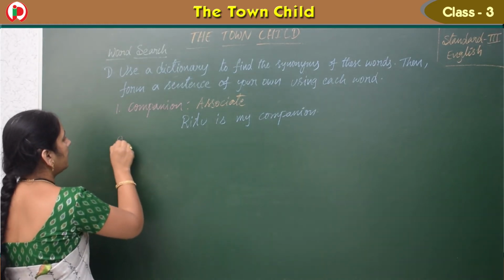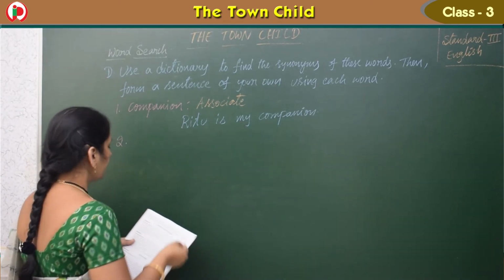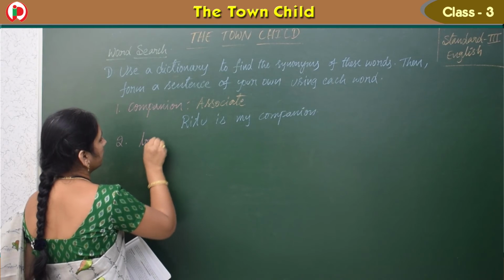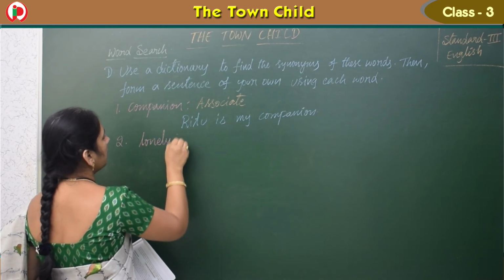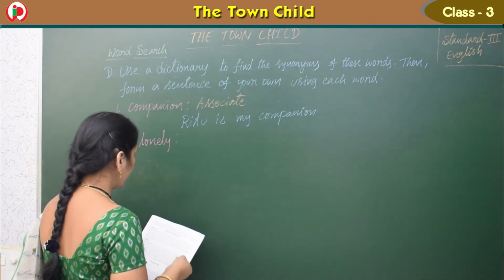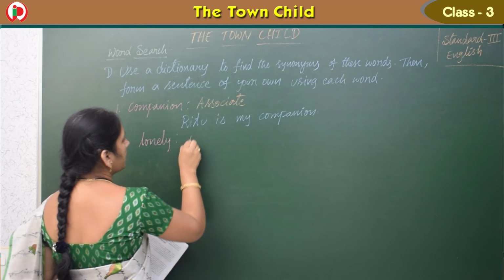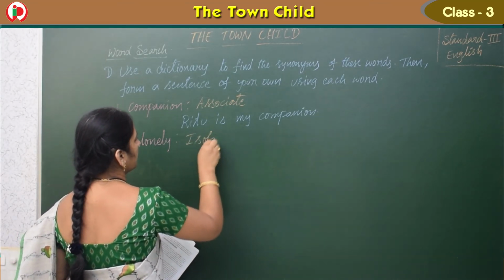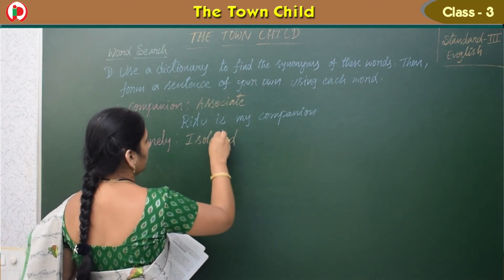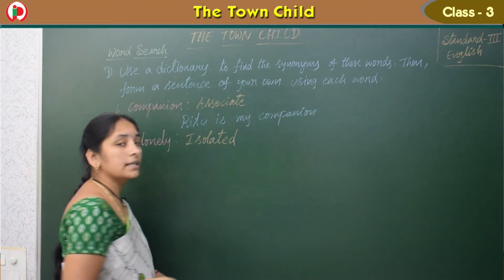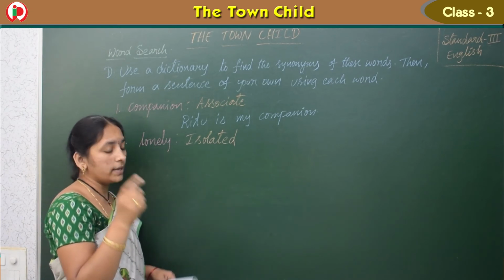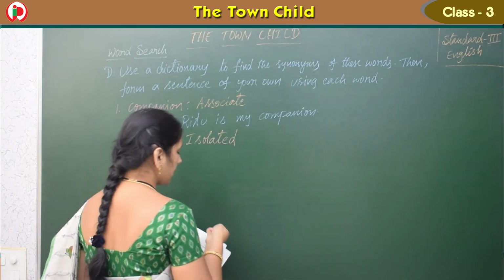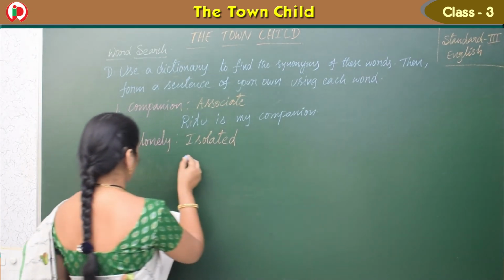And see the second one, what do we have? That is lonely. What is the meaning of lonely? Isolated. Lonely meaning isolated. That means only one, alone, no one there. So what can we write as the sentence for this?